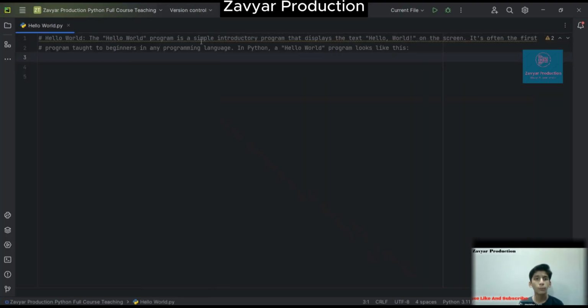The Hello World program is a simple introductory program that displays the text Hello World on the screen. It is often the first program taught to beginners in any programming language. In Python, a Hello World program looks like this.